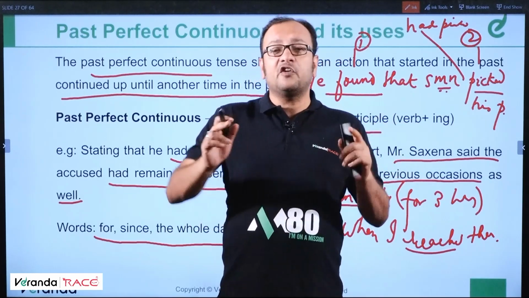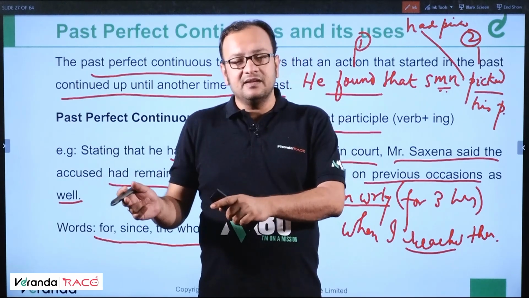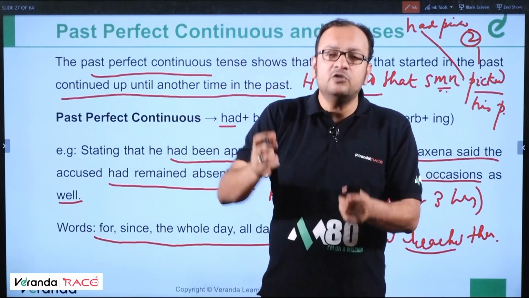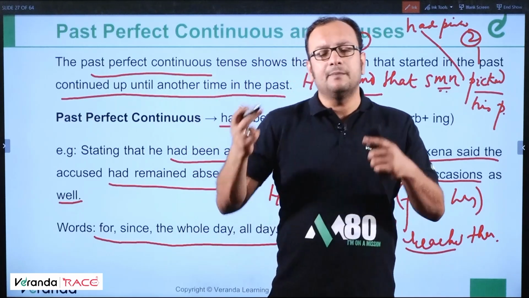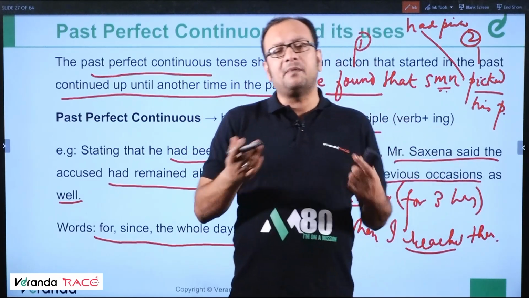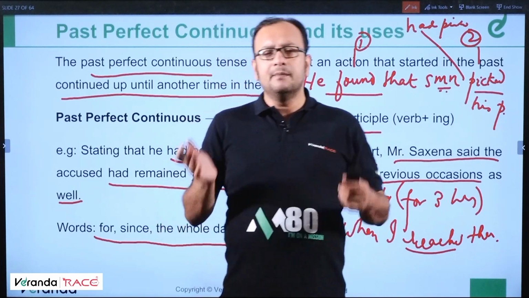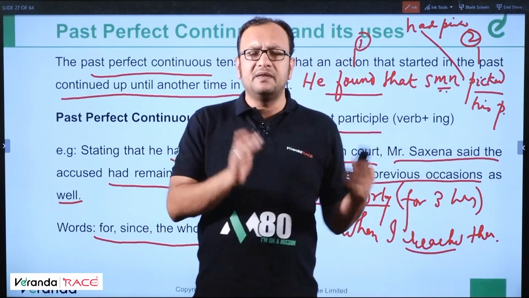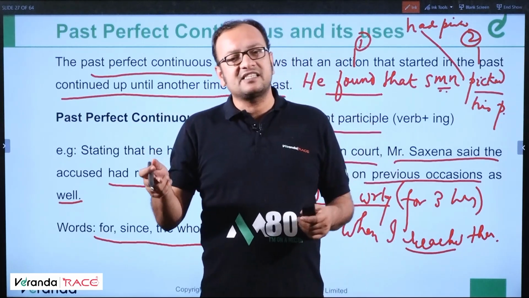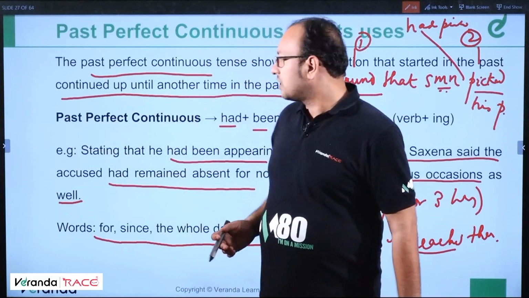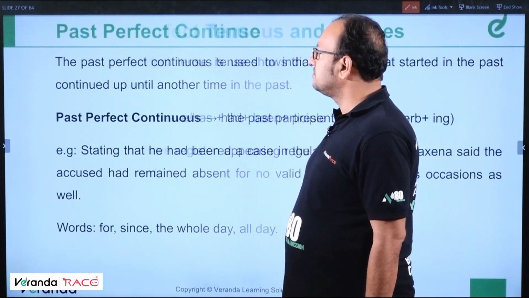He had been doing the work for 1 hour when I came is also correct. But had been doing should be followed by a duration. Then only can we expect to write past perfect continuous. Otherwise, past perfect. Clear? Previous action, next action. Previous action in past perfect, next action in simple past. Clear? Okay, moving ahead.